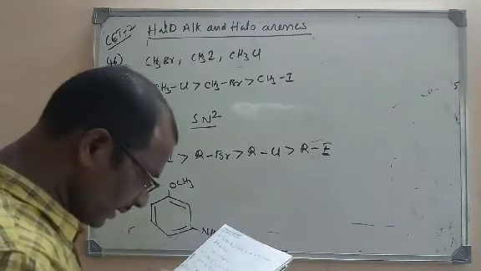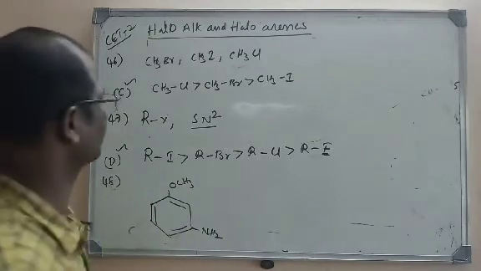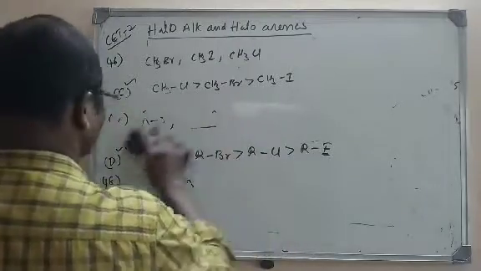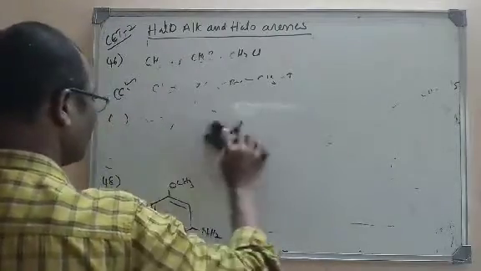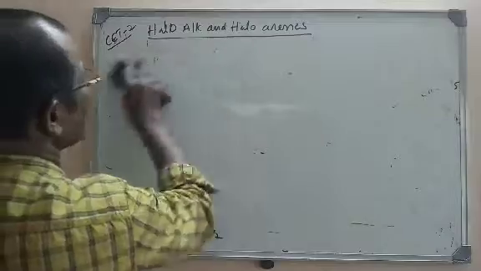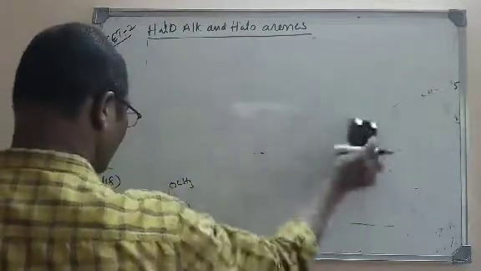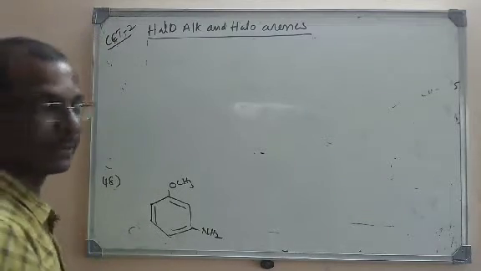Let us check one by one. Here we are preparing anisidine from bromoanisole. Anisole means methoxybenzene, and anisidine will have an NH2 group on methoxybenzene.